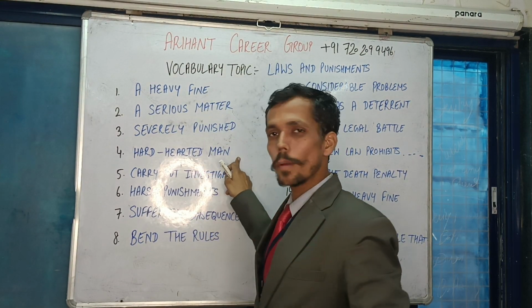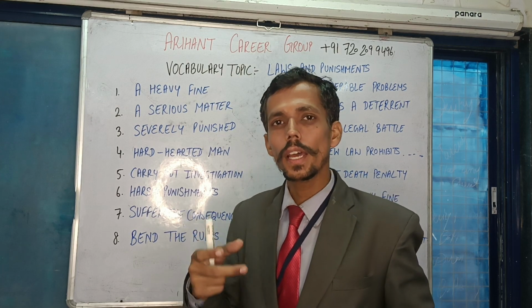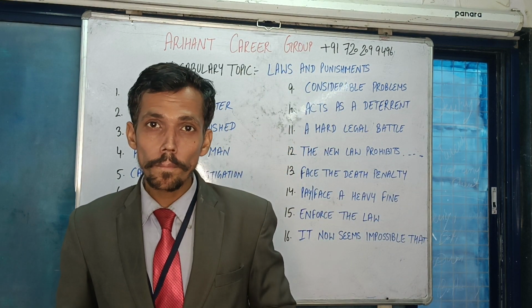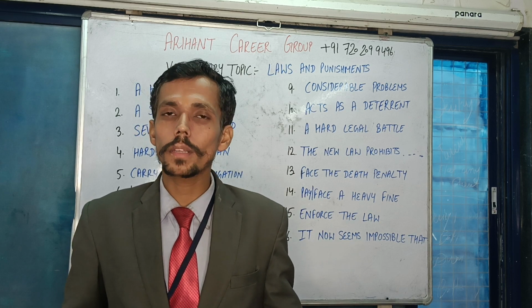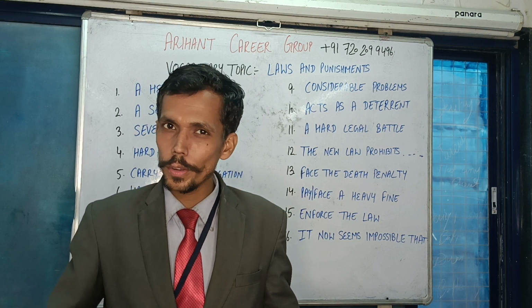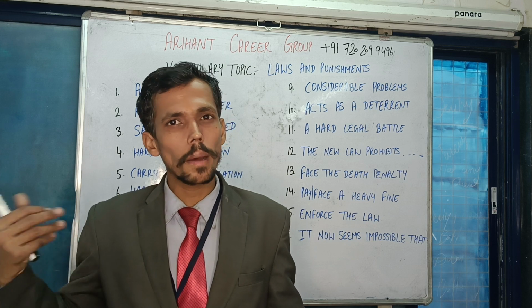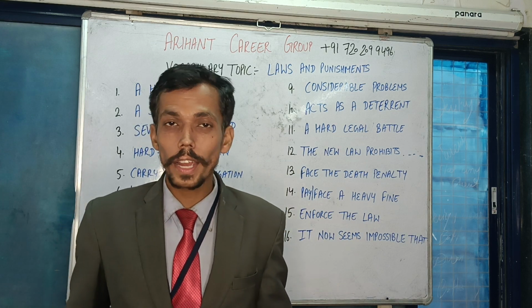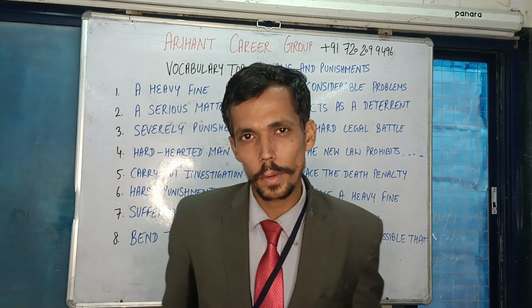Next one is severely punished, extremely punished, to a great extent. Next, hard-hearted man. Hard-hearted man means a person who is going to follow norms strictly. This kind of person will be a positive person who is doing his or her duty. But on the other side, a person may not be kind enough to help others. So here I can also use that he is a hard-hearted person.